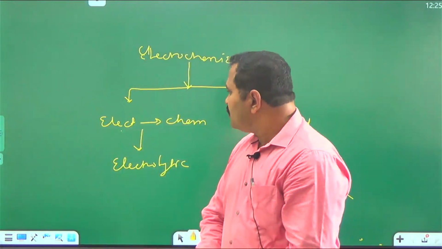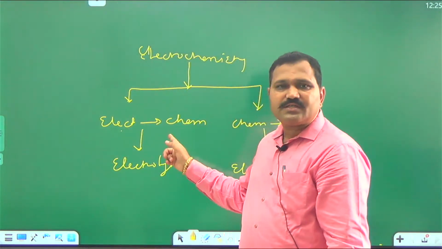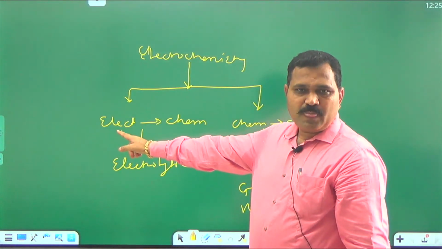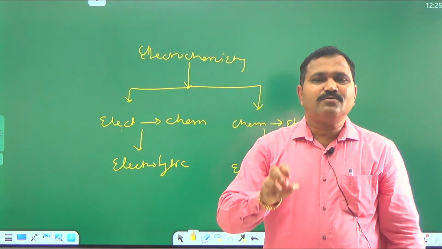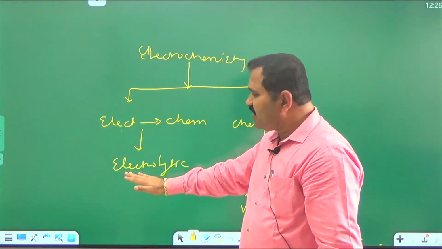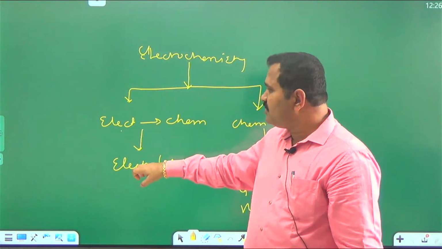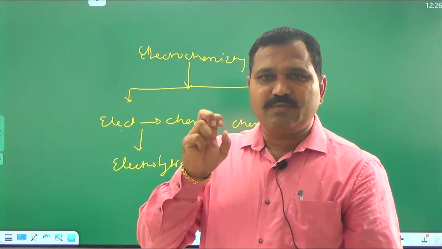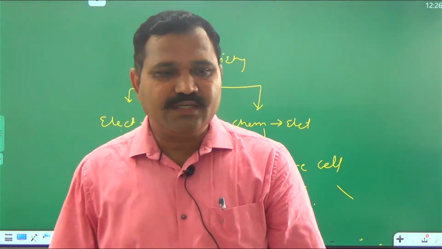In electrolytic cells, non-spontaneous chemical reactions are made spontaneous with the help of electrical energy. Means the reactions which are not taking place of their own accord are made to happen with the help of an external electrical force, by supplying external electricity.